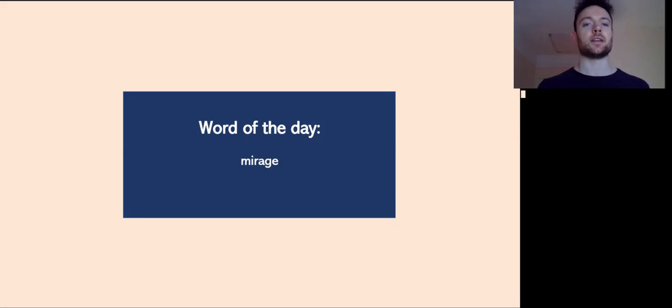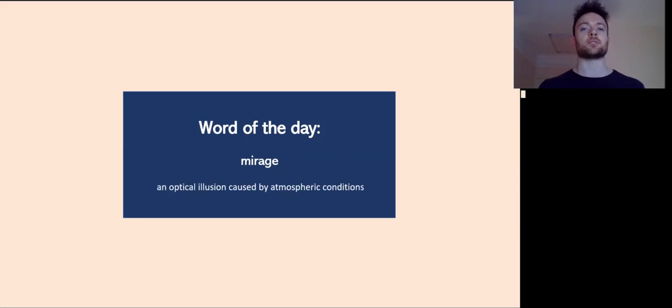The word of the day for today is mirage, okay? A mirage is an optical illusion caused by atmospheric conditions. You may have heard this before. For example, when people are in deserts, it can often appear as a sheet of water, okay, or this could be on a hot road as well. And it's an optical illusion. It's something where your mind is tricking you.